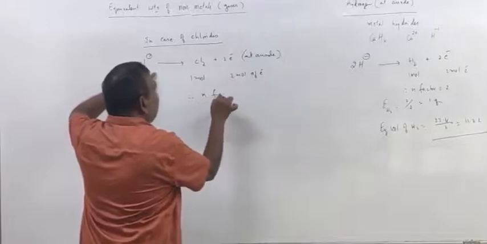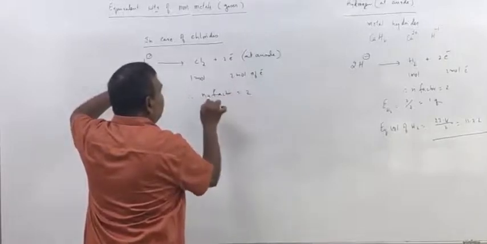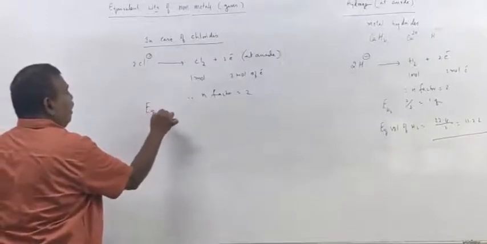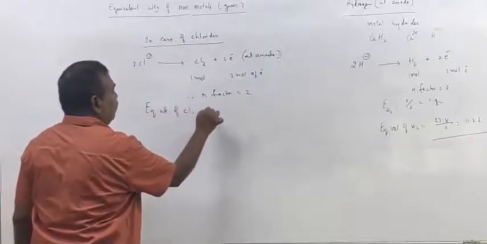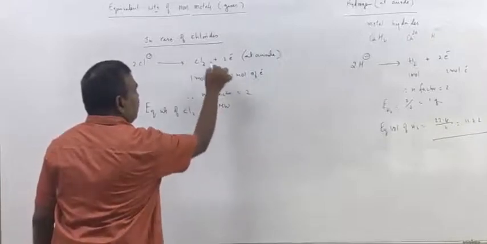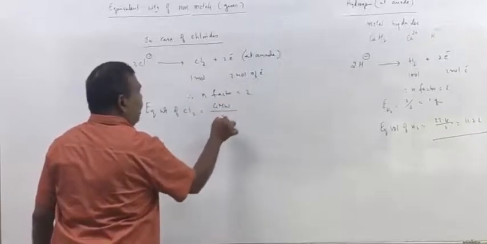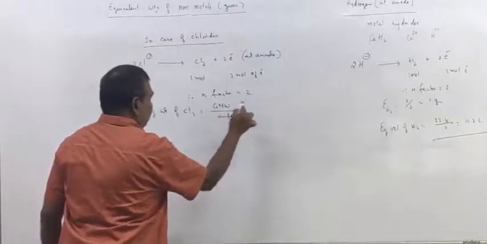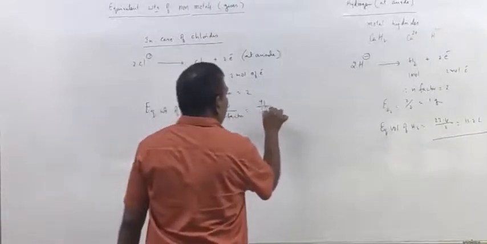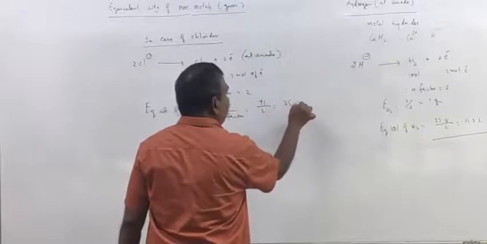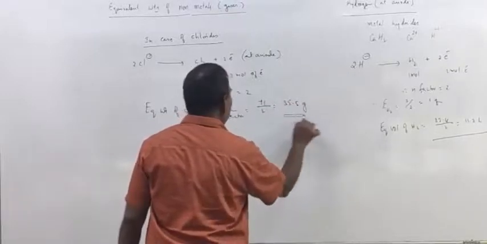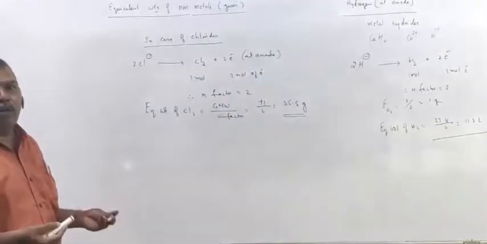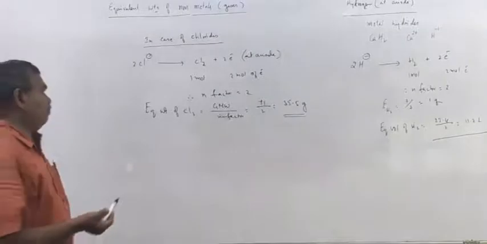Therefore, N factor is 2. So equivalent weight of chlorine is gram molecular weight, because it is a molecule, by N factor. It is 71 by 2, 35.5. This is the equivalent weight of chlorine. In the same way, you can calculate the equivalent weight of bromine and iodine also.